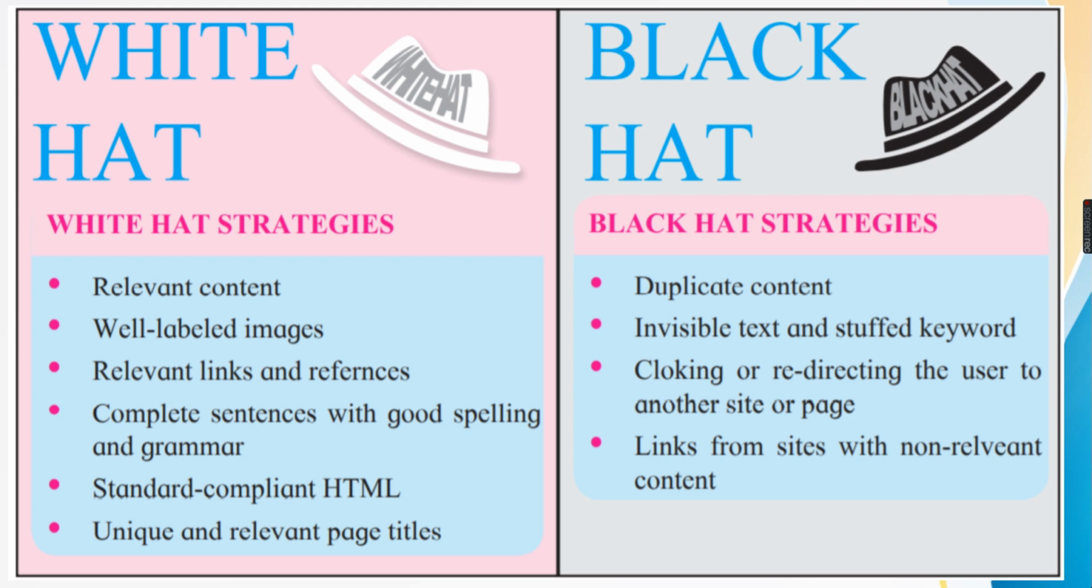It should be clear, easy, precise, not too long, because nobody is interested to read long paragraphs. Well labeled images. If you are using images in your coding, they must have an alt attribute, and with the alt attribute, you have to provide the keyword. For example, if the image is related to shoes, provide the keyword shoes. Relevant links and references, as I told you.